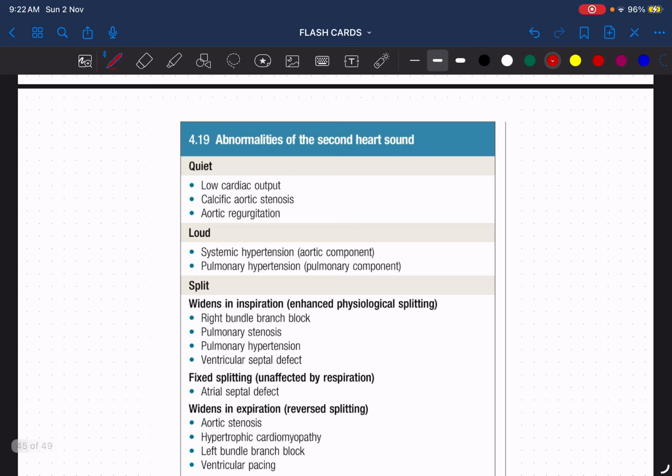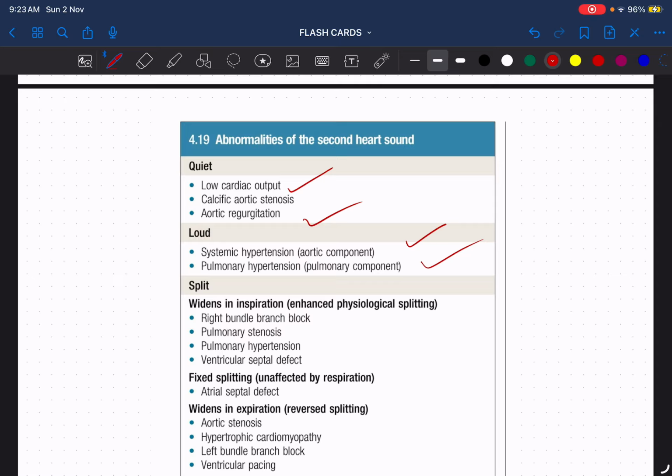So coming to the abnormalities of the second heart sound, as I told you again, in calcific aortic stenosis and aortic regurgitation, why calcific aortic stenosis? Because the valves are calcified, so you will get a soft S2, with low cardiac output. Whereas in case of systemic hypertension, you will get a louder A2, and P2 is louder in case of pulmonary hypertension.